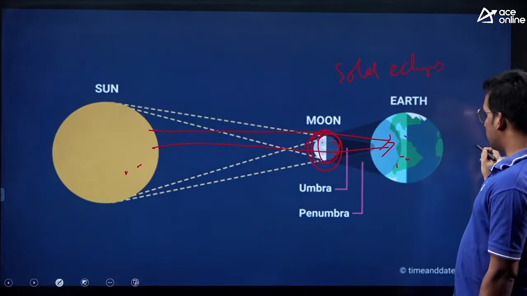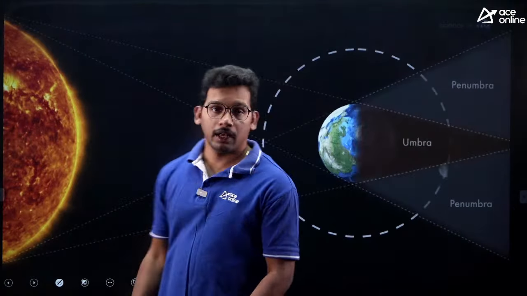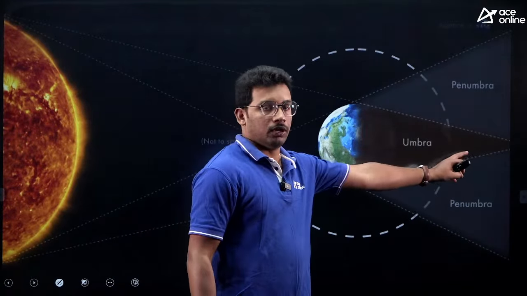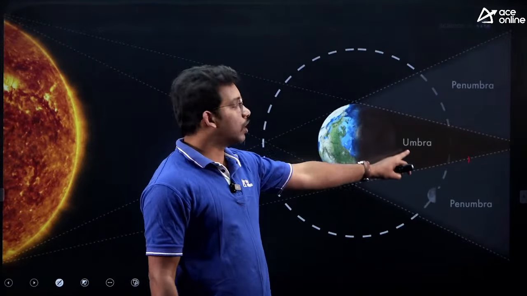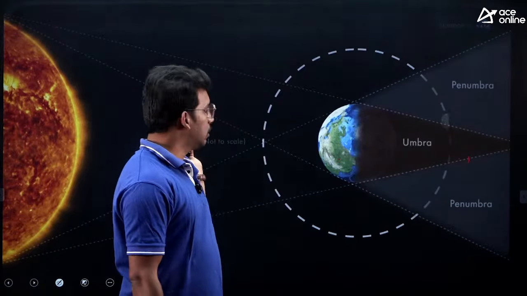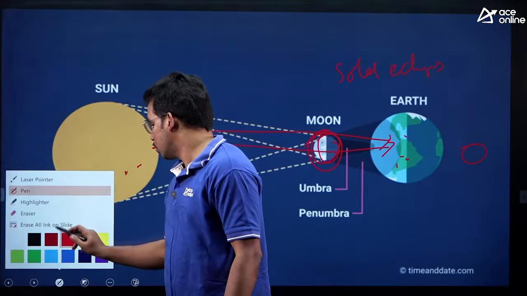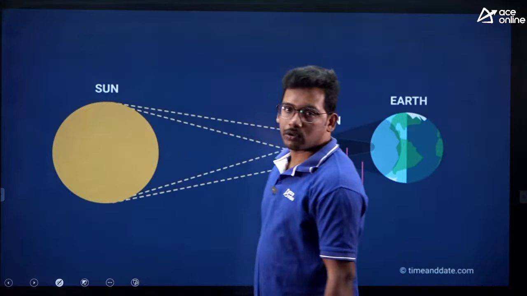And when moon comes to this position, you can see here, sun, earth and moon. So in this case we get the lunar eclipse when earth is between moon and sun. But the question is asking about the shadows. Two kinds of shadows are casted.